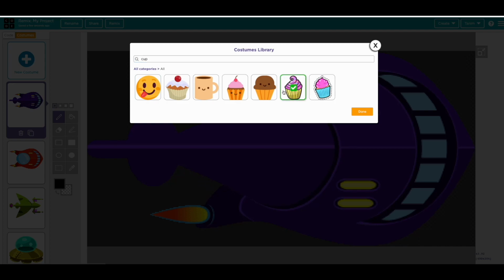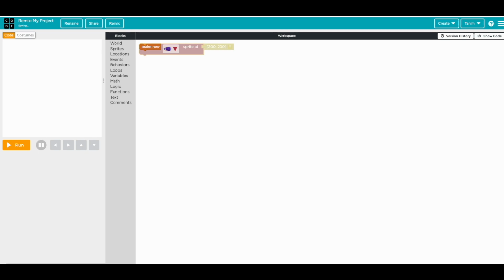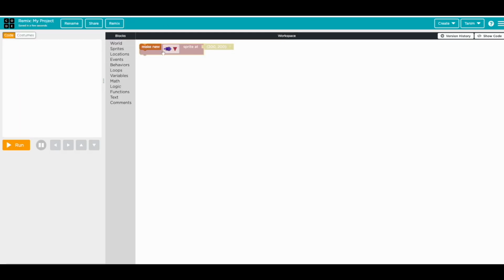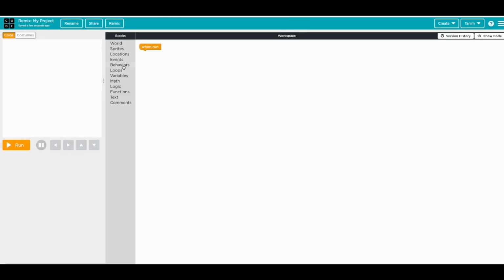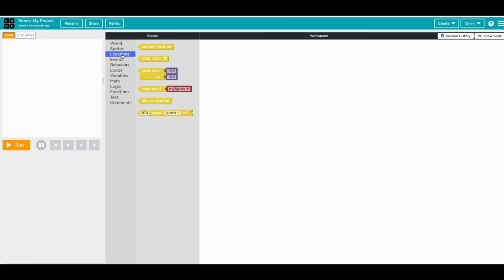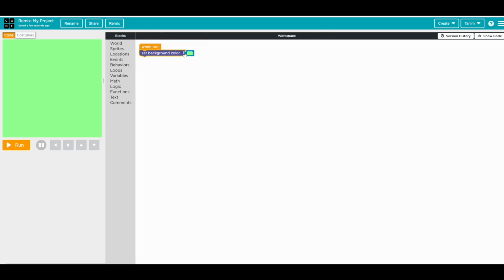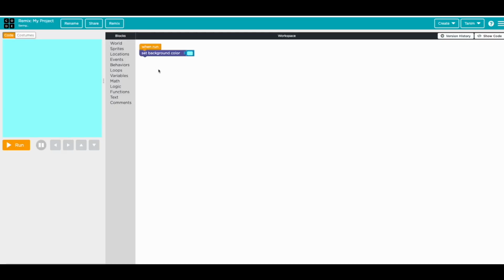All right, this one, cupcake, done. I'm just gonna go to code again. So we got these two sprites. So go, okay, make new. So let's set the background first. The background was kind of bluish. So I'm just gonna set background color to this color, okay, like this one. And then now we're gonna get